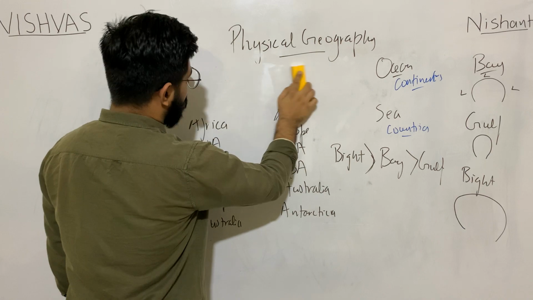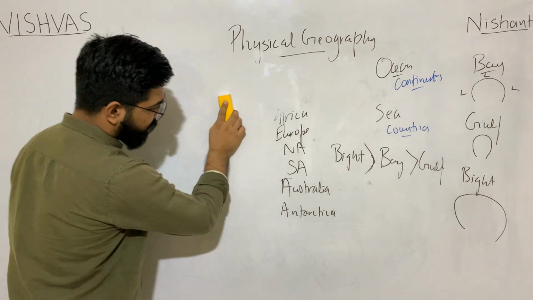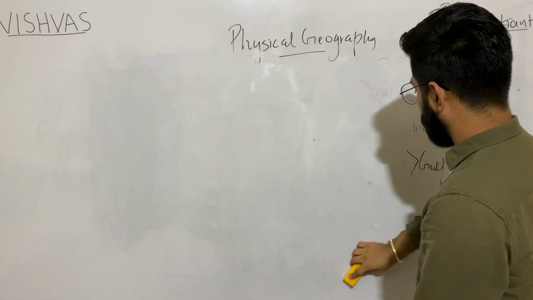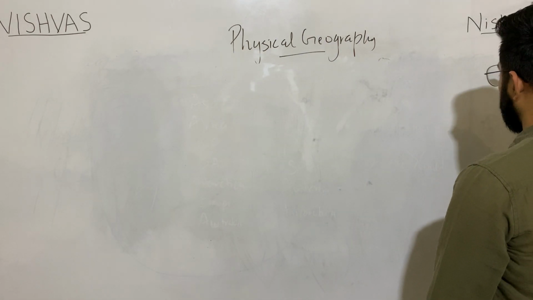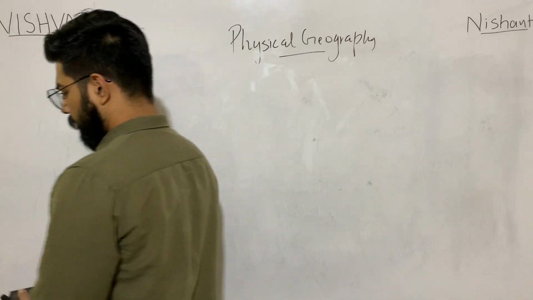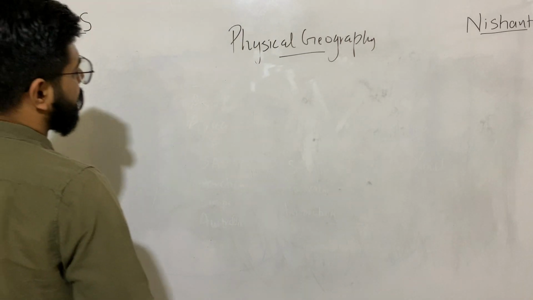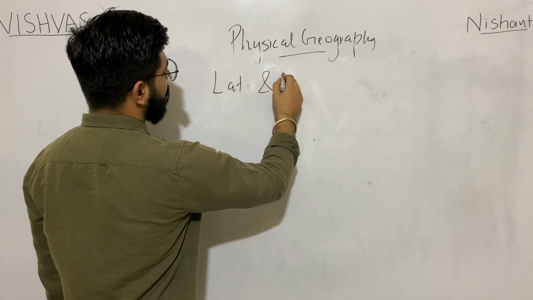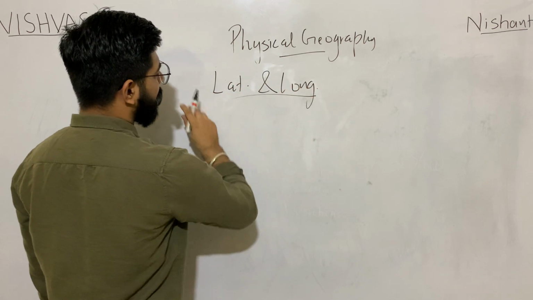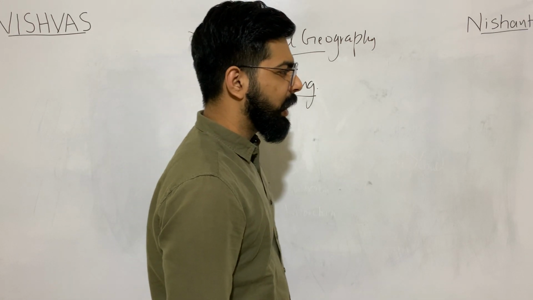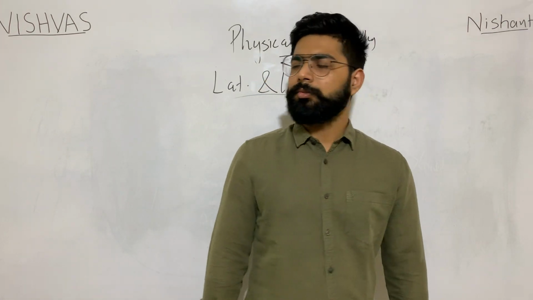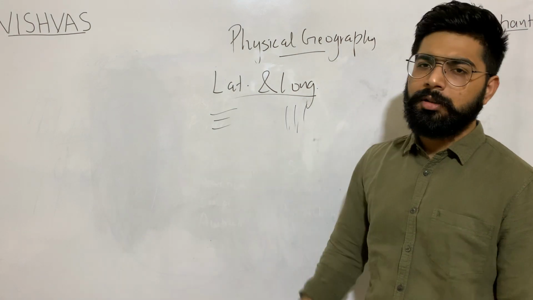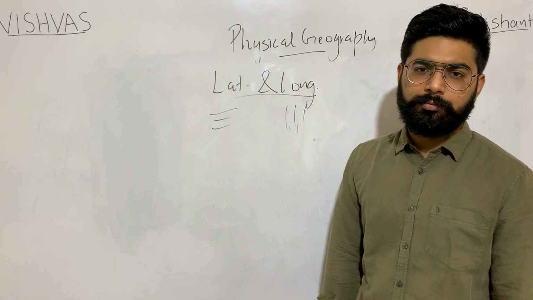Now, the next topic which we'll be discussing in the basics part is latitudes and longitudes. As we have studied till now, latitudes are the horizontal lines and longitudes are the vertical lines.